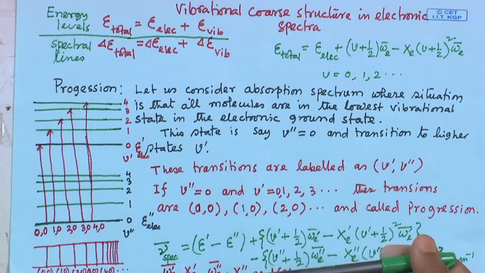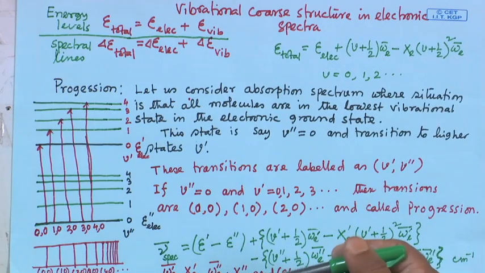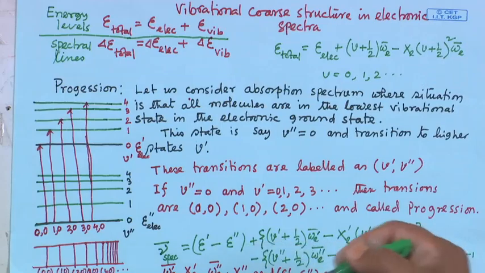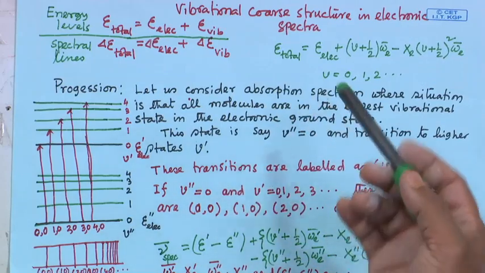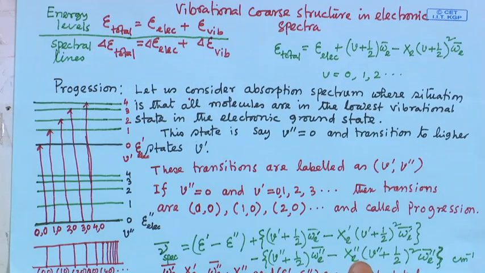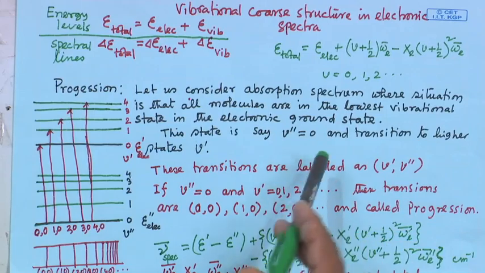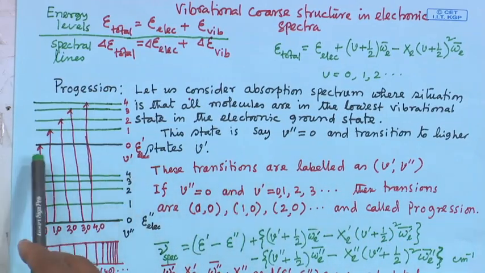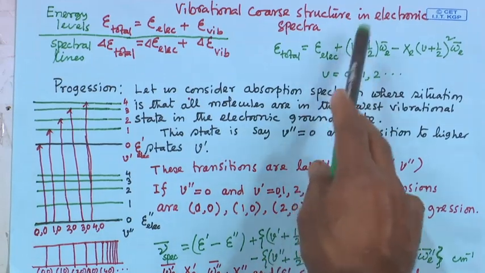The molecule is in a particular vibrational level in one electronic state, and then it goes to another electronic state, but at a different vibrational level. So, what will be the energy or wave number of these spectral lines? That one can calculate.